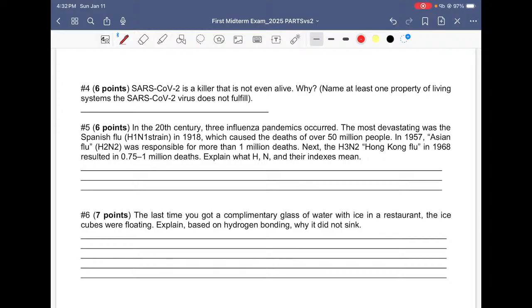So we talked about 4 properties of living systems, right? We talked about complexity and the other things, and then we talked about the 2 of them that viruses do not fulfill, therefore they are not considered living entities. One was regarding energy. They are not actively transforming energy, right?